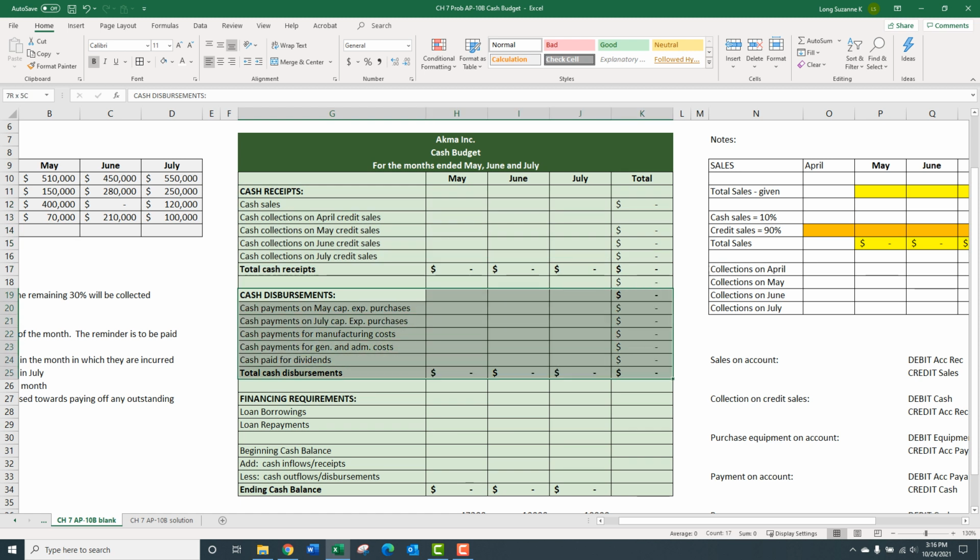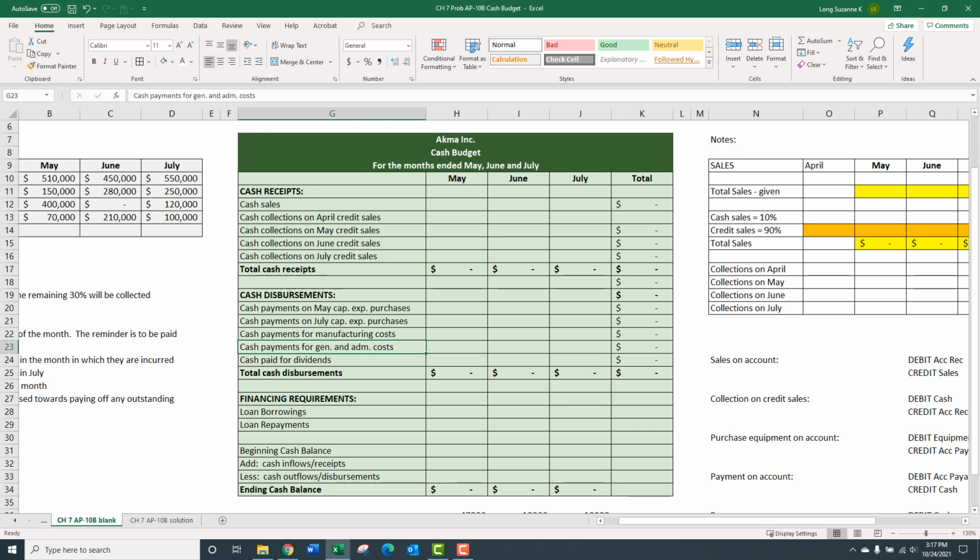Cash disbursements. You see, okay, how and why is this business using cash, spending money? Okay, they're paying for capital expenditures. I'm going to go ahead and make that one the same. Capital expenditures are things like buildings, equipment, land, physical, permanent, long-term assets, property, plant, and equipment, capital expenditures. Then we've got manufacturing costs, and we've certainly seen a lot of those, right? Manufacturing costs, materials, labor, overhead costs, general and administrative costs.